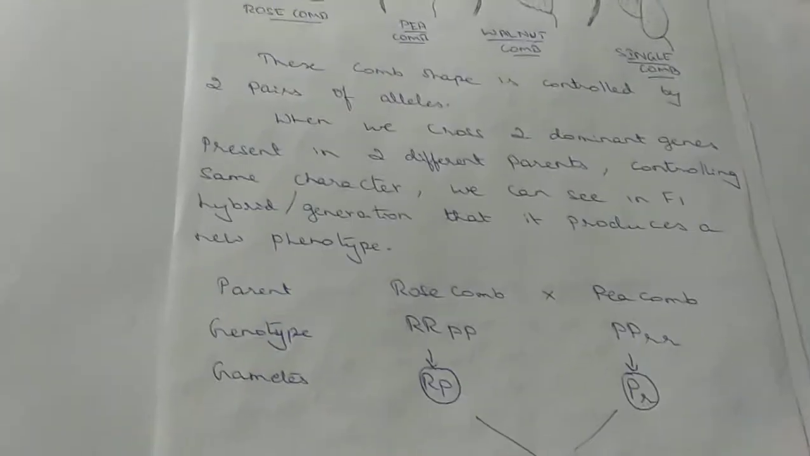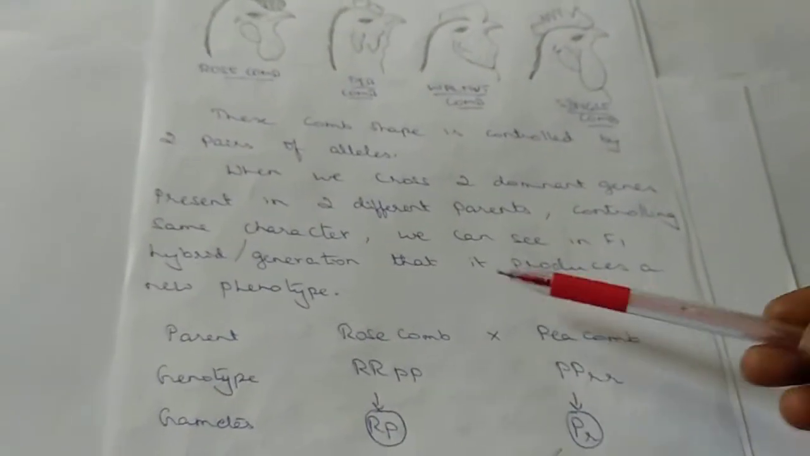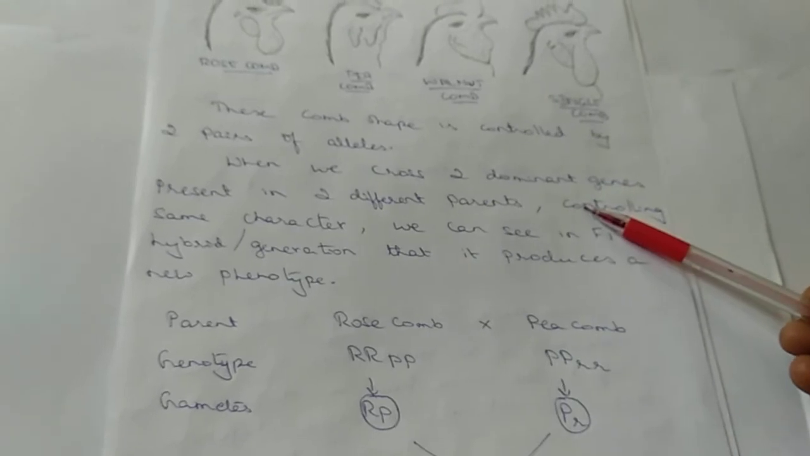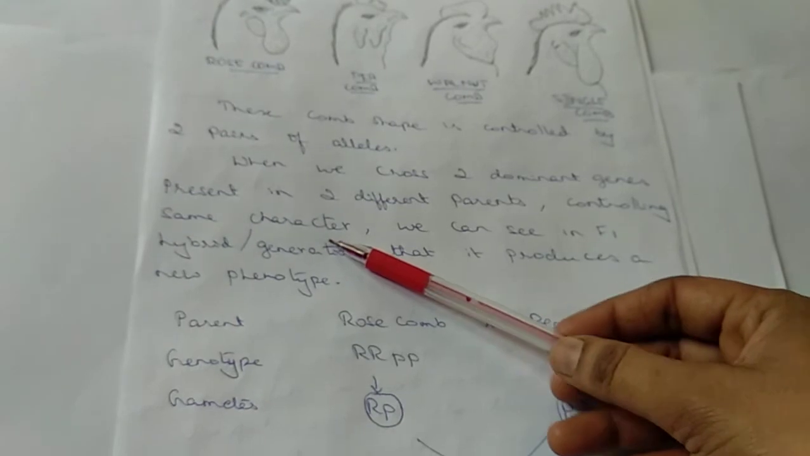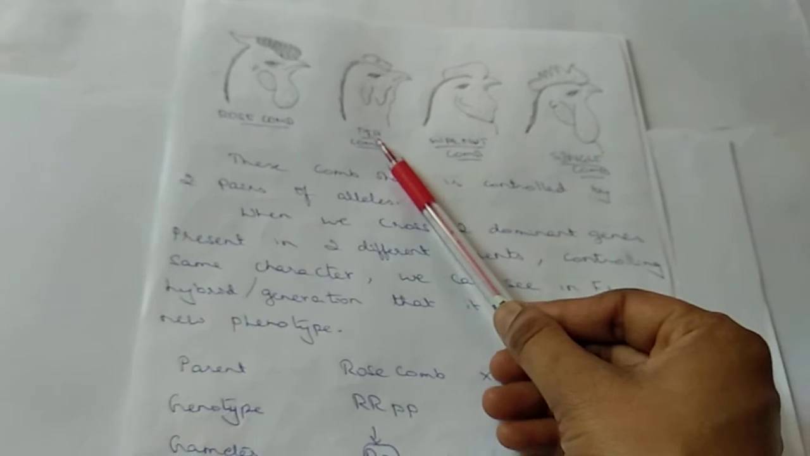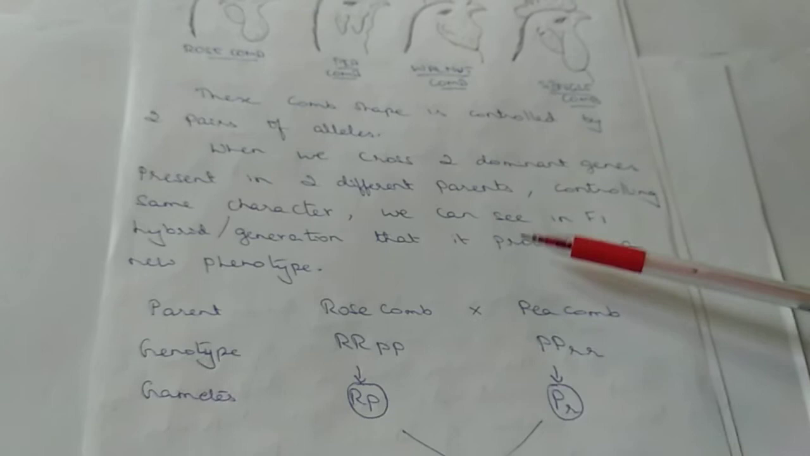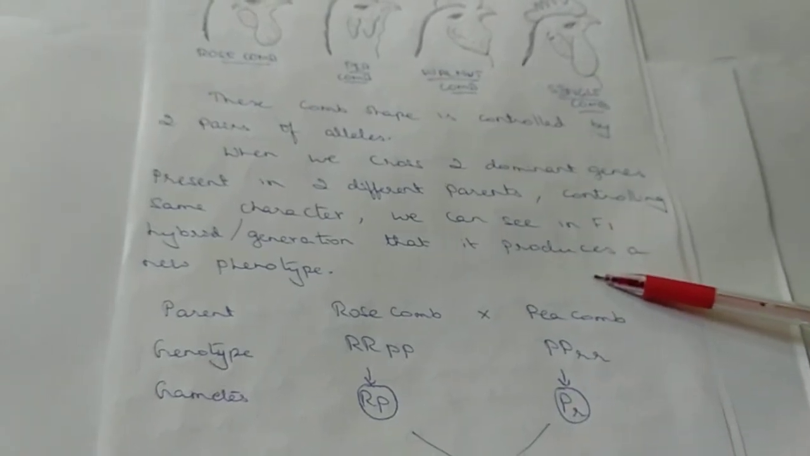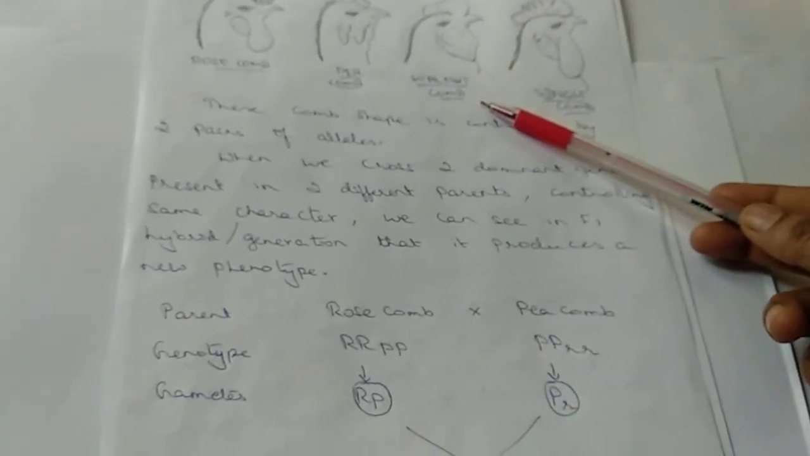Now let us take the cross and see how the walnut or the intermediate comb is going to arise. When we cross two dominant genes present in two different parents, controlling the same character, the rose comb is with one parent and the pea comb is with another parent. So these are the two different parents we are taking now. When we see the F1 generation, it produces a new phenotype. So what is that phenotype? It is the walnut comb which arises.